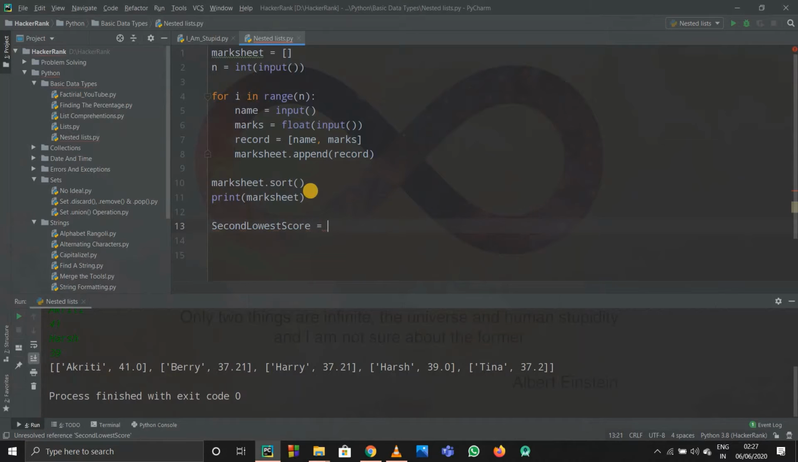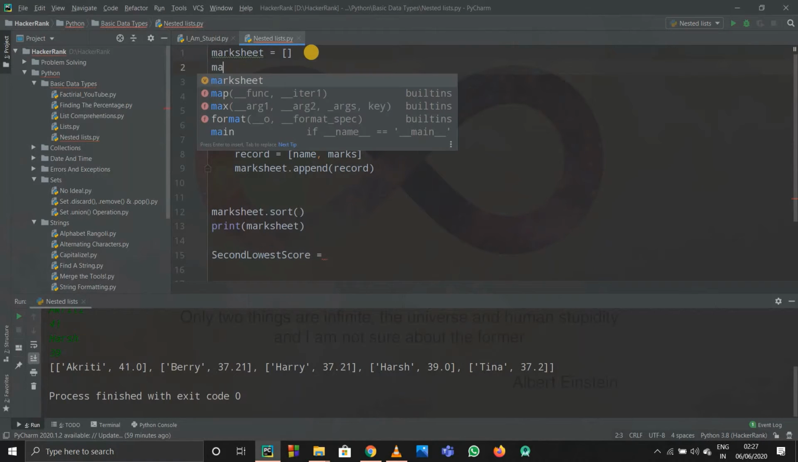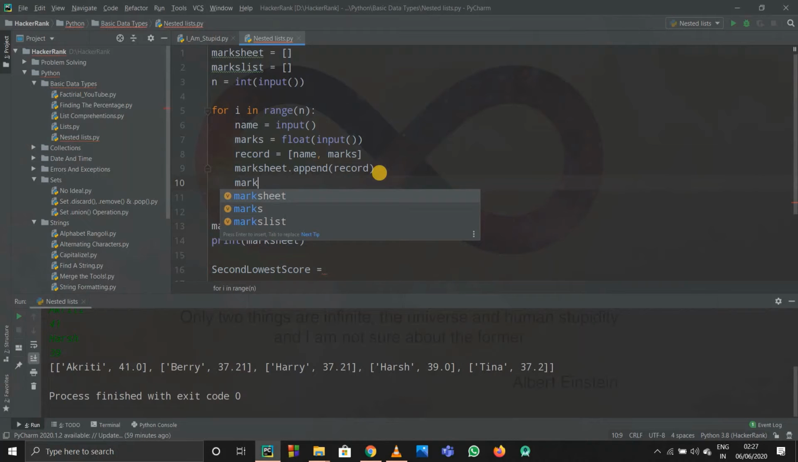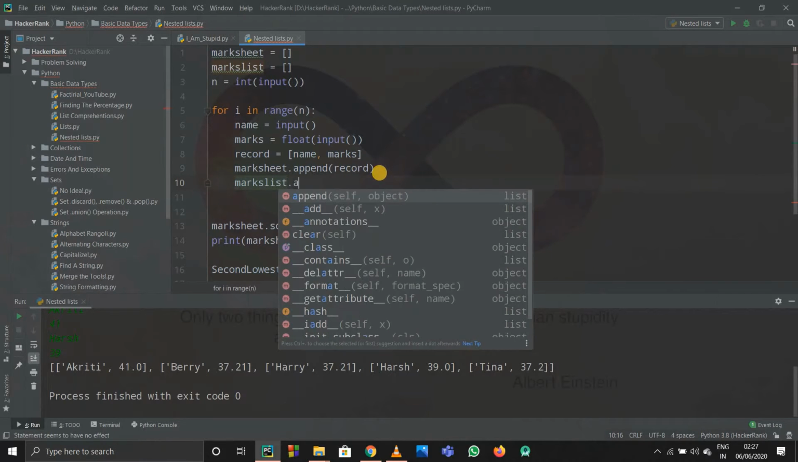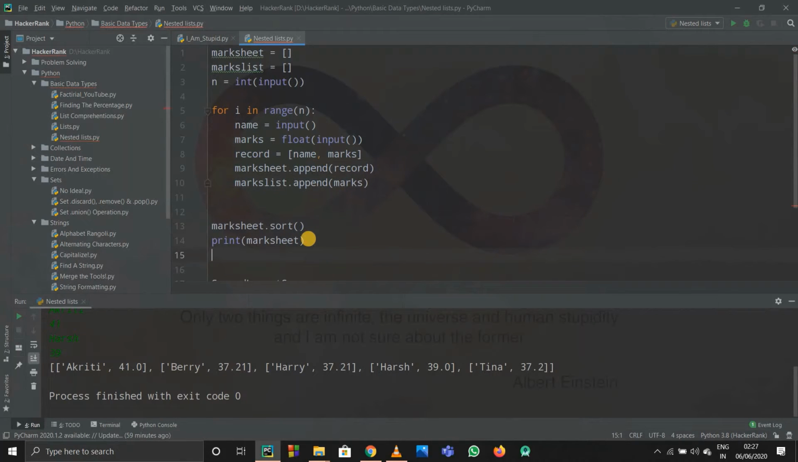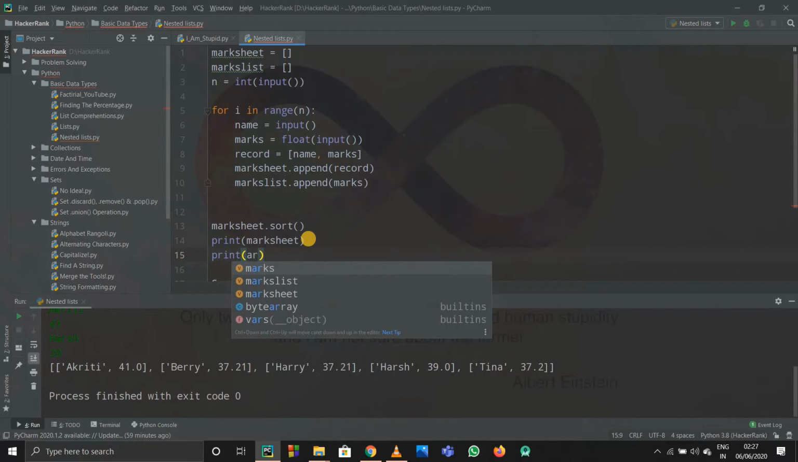The second lowest score will be, see, actually I'll have to make a list of scores as well. So I'll just make a marks list actually. There are many lists in this problem. So I'll append to the marks list with marks_list.append. I'll append the marks now. When I append the marks, I'll print out the marks list as well, so that I can check it.